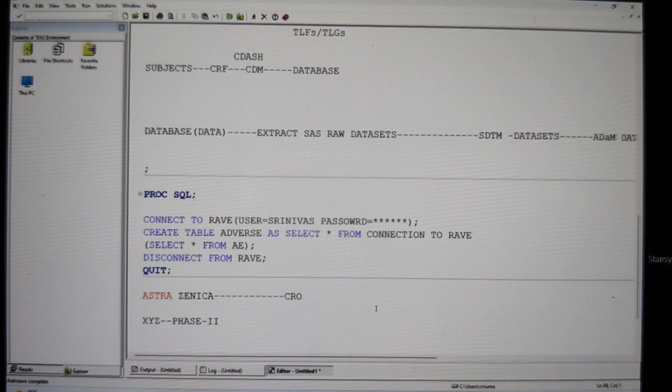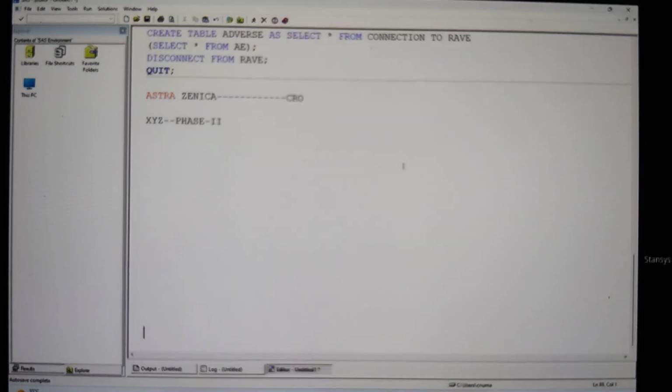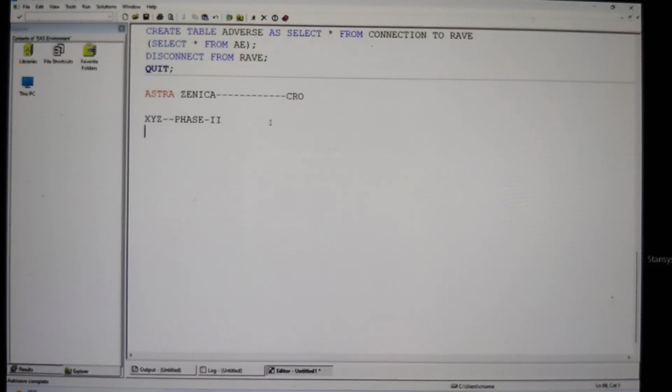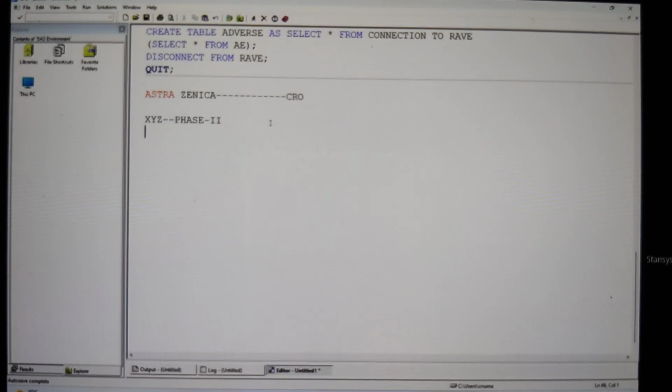When we get a contract like this, when we want to perform any phase 1 or phase 2, what is the first thing we are going to do? In your bachelor's degree or in your graduation, if you were in a lab, a chemistry lab or a physics lab, any lab, a biology lab, if you want to conduct an experiment, what do we do? First thing, what do we do?